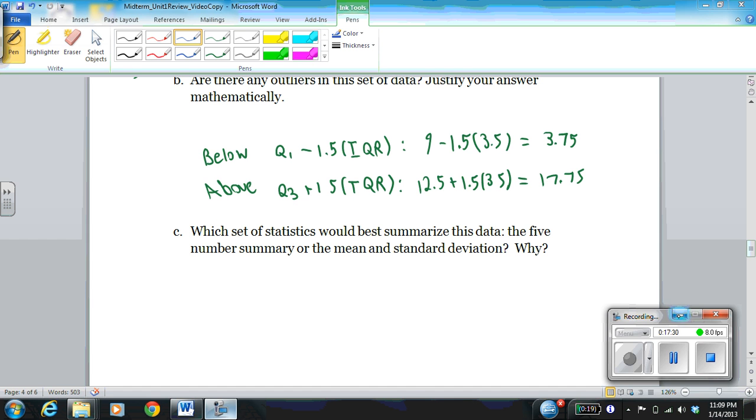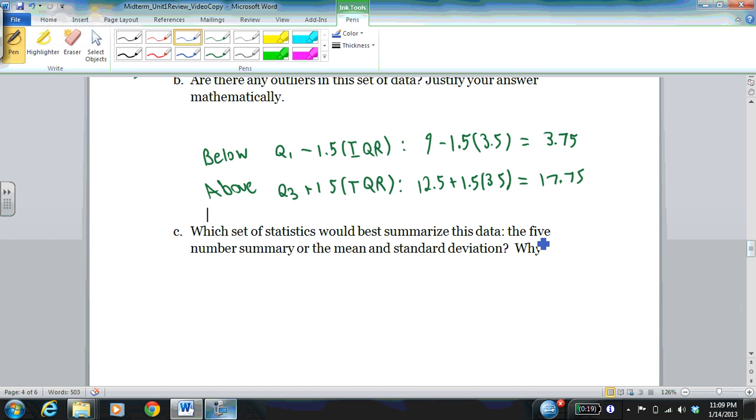So now the question becomes, which set of statistics would best summarize this data? The 5-number summary or the mean and standard deviation. And we would go with mean and standard deviation. And it asks why? Because there are no outliers. If there were outliers, we would want to go with the 5-number summary as the best description of this set of data. So I forgot standard deviation there.